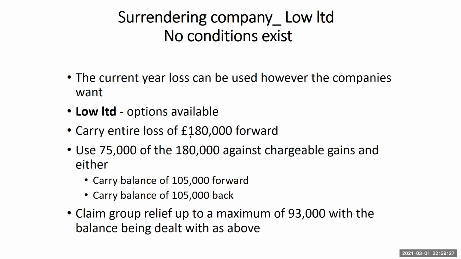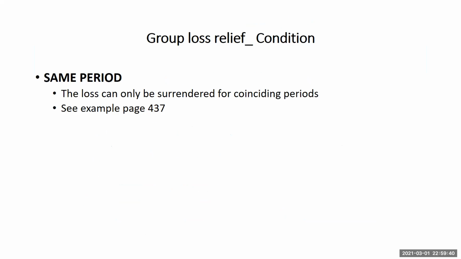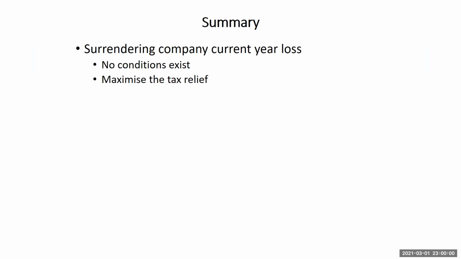The option is they could carry it forward, or they could use some to offset against chargeable gains, and any balance could be carried forward or carried back. Now, as I said, it should all be in the coinciding period. So one company within the group surrenders in this year, and the other company which is claiming should also be able to claim within the same year. The recommended text, page 437, gives us detailed examples.